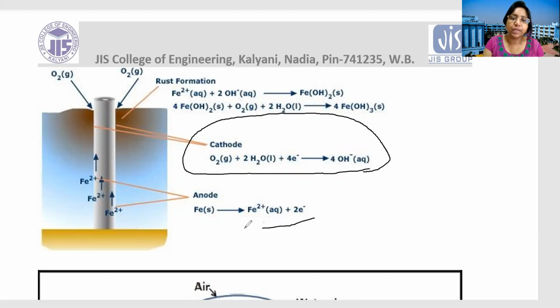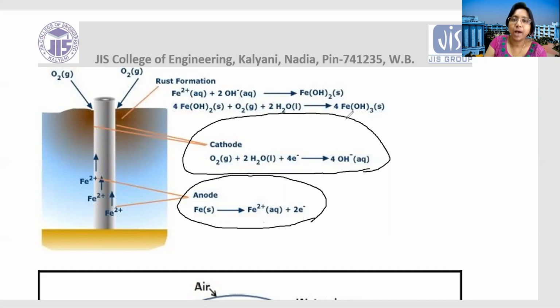In the anodic part, we get Fe gives Fe2+ + 2e-. So in the anodic part, iron becomes positively charged, a cation, and releases electrons. And in the cathodic part, oxygen and water combine together and OH- ion is produced.